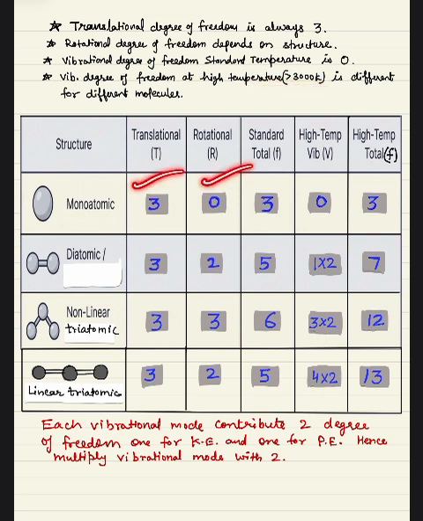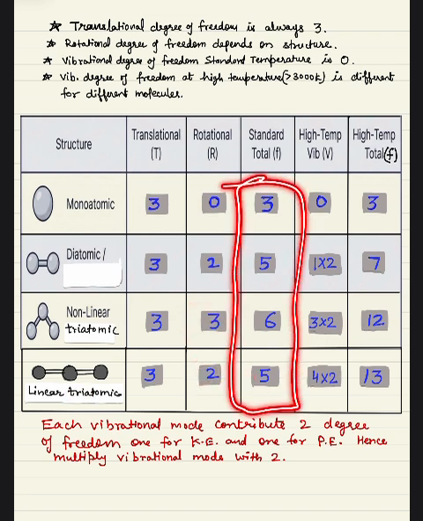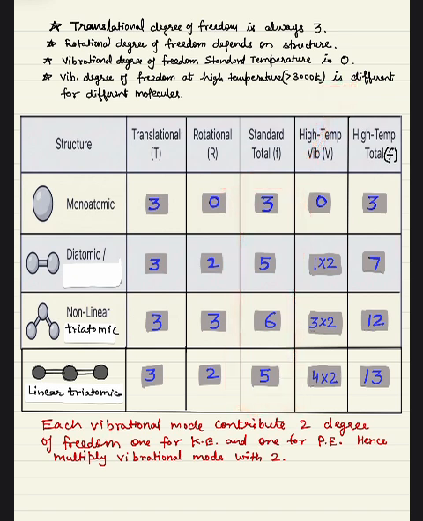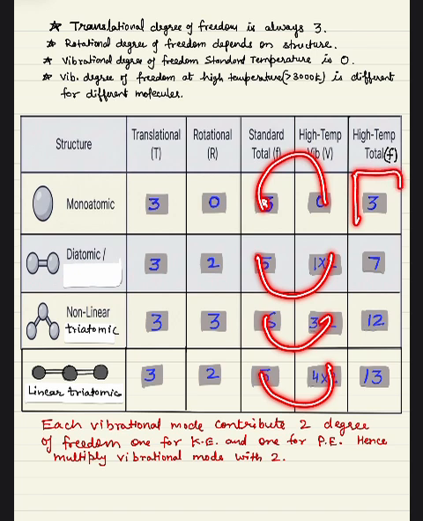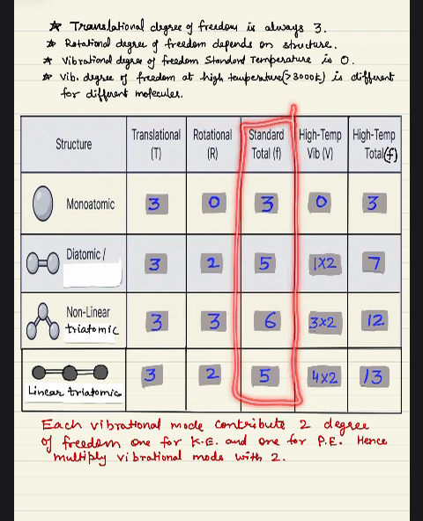So this table I have created. Now it is easy for you. Translational motion is always 3 for all the molecules. Degree of freedom is 3. For rotational motion, degree of freedom for monoatomic is 0, diatomic is 2. For non-linear it is 3, but for linear structure it is 2. That I have explained. So total degree of freedom is this. But for higher temperature more than 3000, we have also calculated this. And now for higher temperature total degree of freedom, add this and this, add this and this, add this and this. So total degree of freedom for higher temperature is this. For standard temperature total degree of freedom is this for all the molecules.